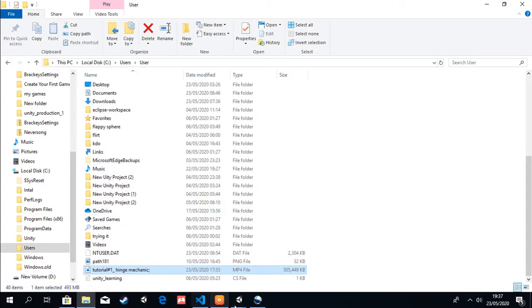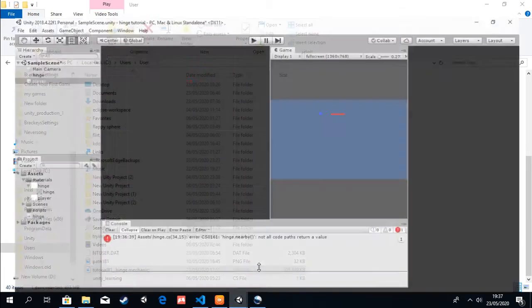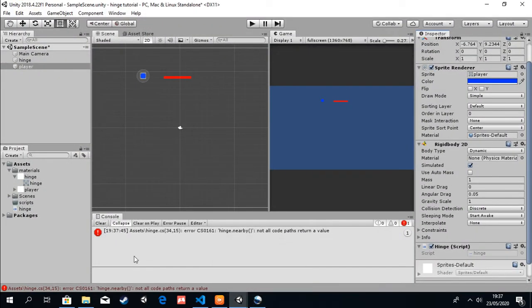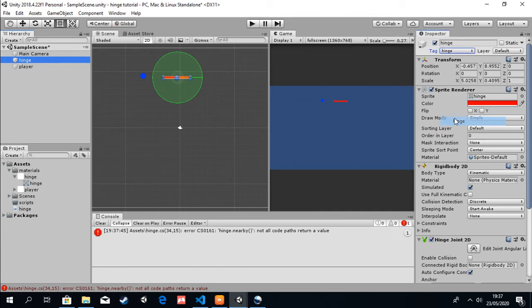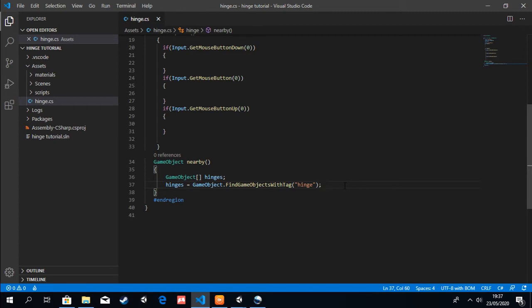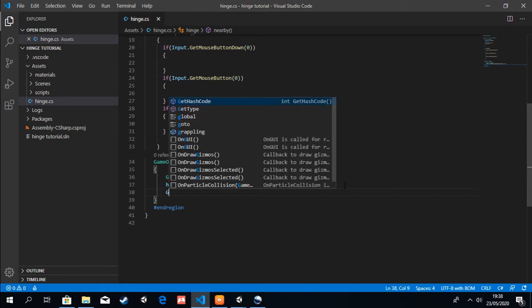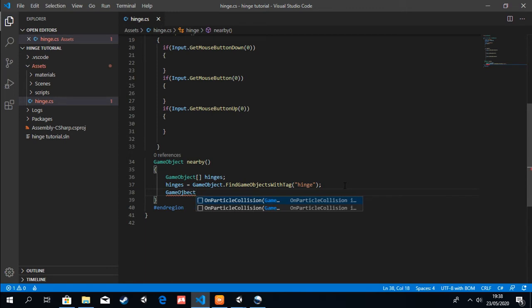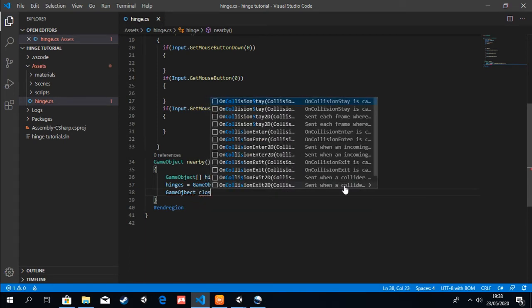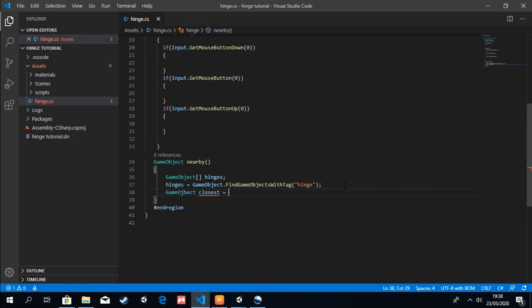So you come back here, go into Unity. This error is still there, so don't worry. Just come into the hinge here and give it a hinge tag, which I already made. Then we go back to Visual Studio. Here I forgot to create another game object, which we'll call closest. For now it will be equal to null. This is the game object we are going to return at the end of this.